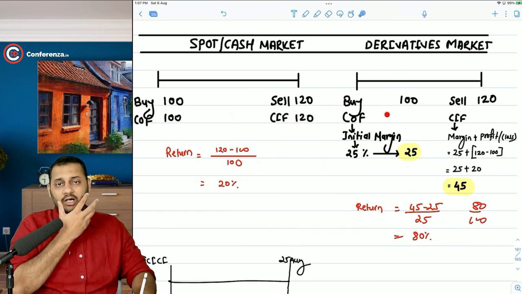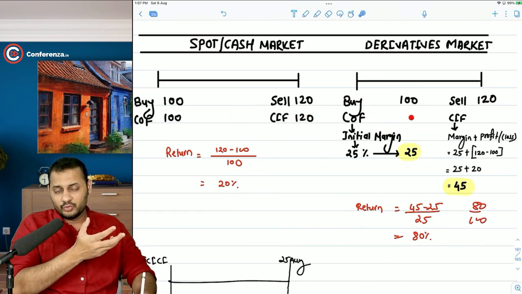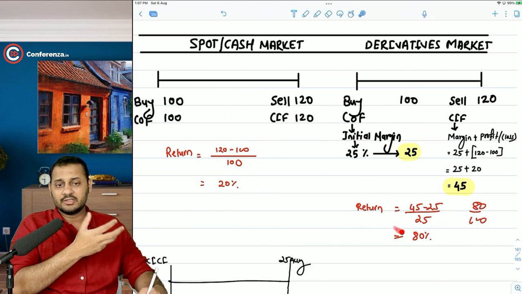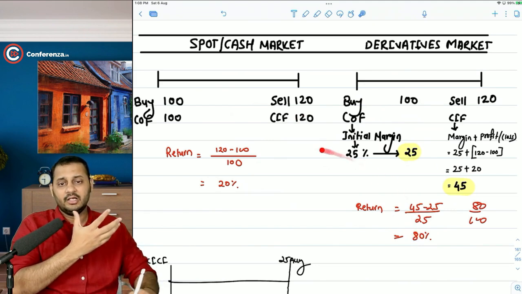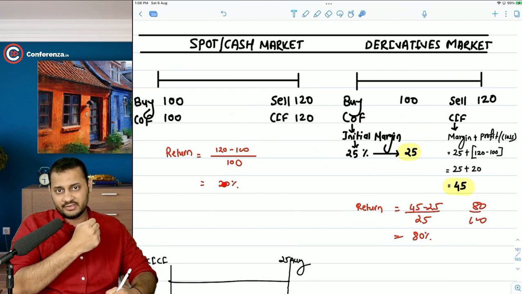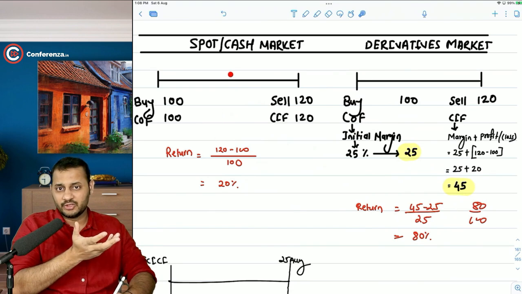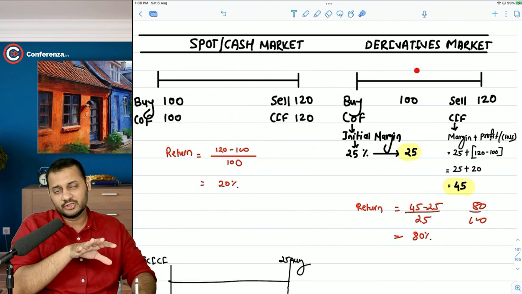You can get more contract value in the derivatives market. There is a possibility of higher return in the derivatives market for a limited period. There is a possibility of lower return in this case, but for a longer period. Okay. One more thing, you get the ownership of the stock here. You don't get the ownership of the stock here.